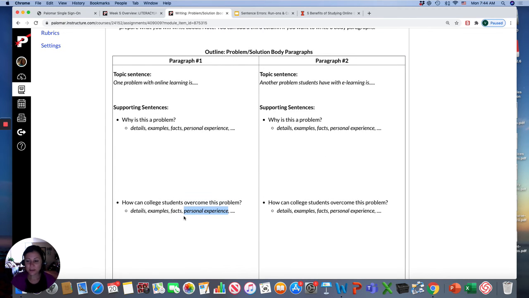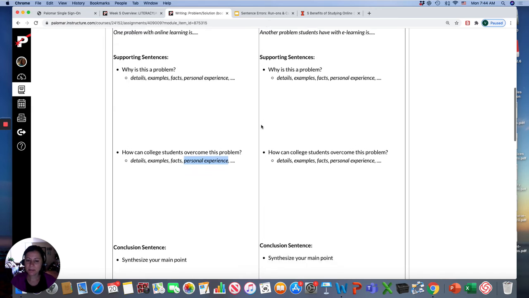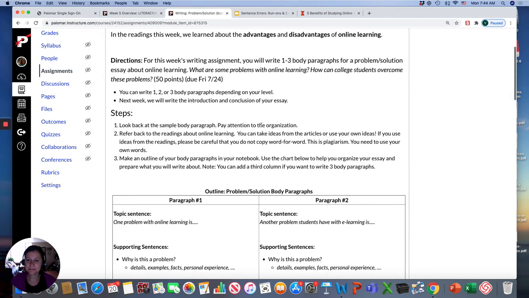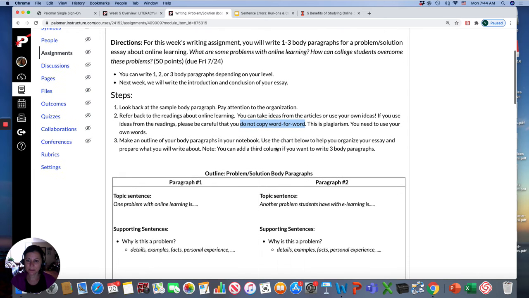So if you're at the level where you can write 1 paragraph, write 1 paragraph. Or maybe you could do 2 body paragraphs or 3. So 1 to 3 body paragraphs. Okay, you can look at the readings for ideas, but please do not copy from the article. I want this to be in your own words. Okay?